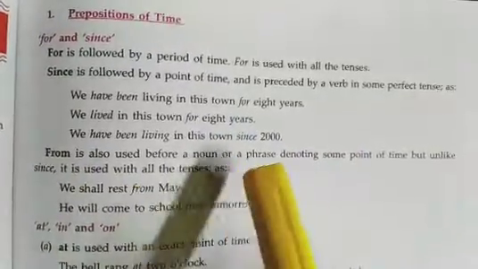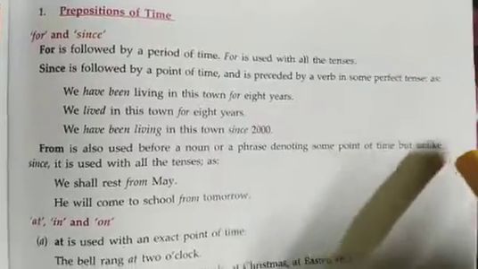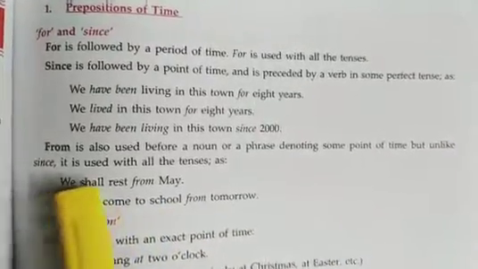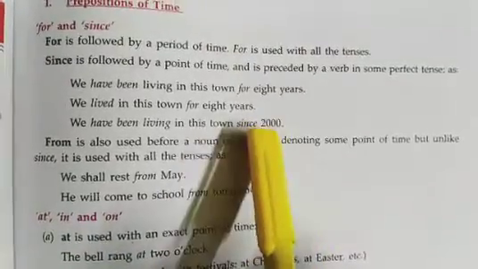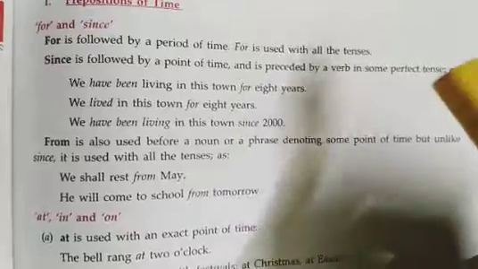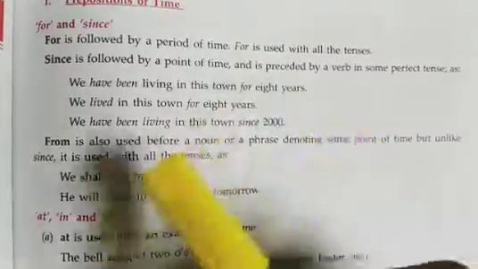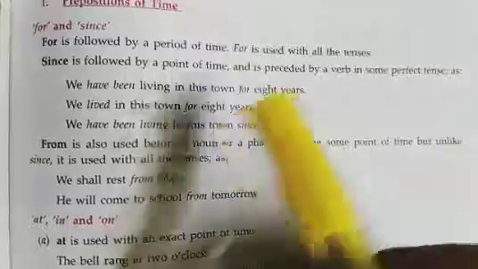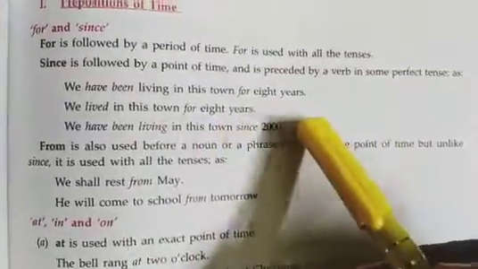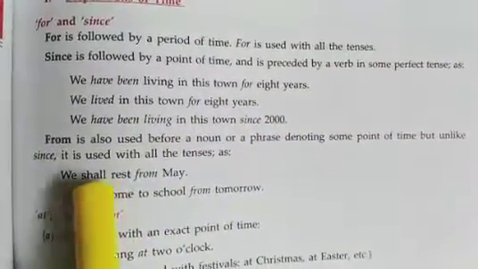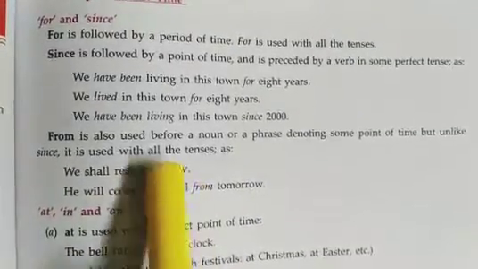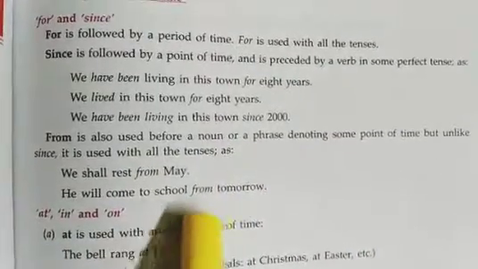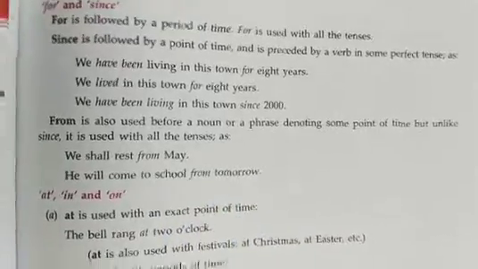From is also used before a noun or a phrase denoting some point of time, but unlike "since", it is used with all the tenses. We use "since" with present perfect continuous tense or past perfect continuous tense; we use it more in present perfect continuous. But "from" is used with all the tenses, as in: we shall rest from May. We can use "from" in all the tenses, unlike "since". He will come to school from tomorrow. Okay, so you have noticed it.